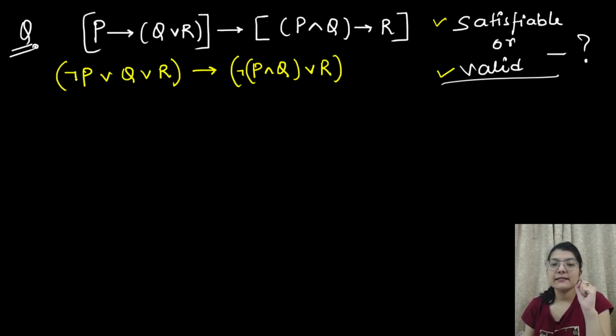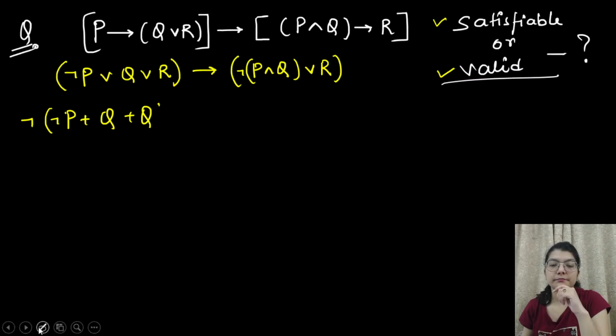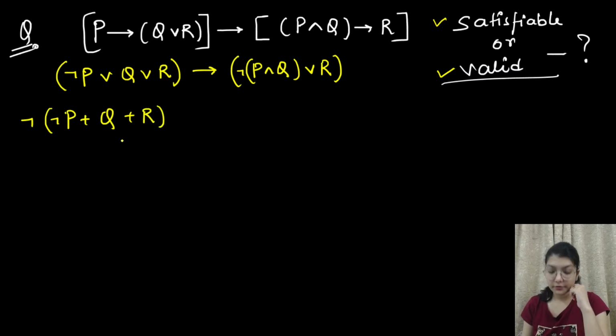Why I'm saying this? If you see here, this will become negation, this will become whole complement, so it will become negation p plus q plus r. Oh, sorry. Basically you have to tell whether it is satisfiable or not. They are asking between satisfiable and validity, they are not asking whether it is valid or not.